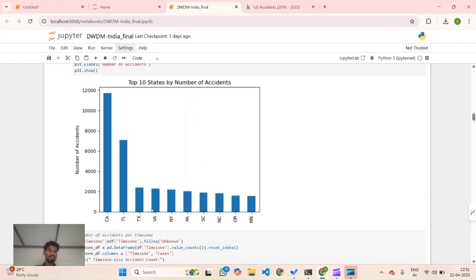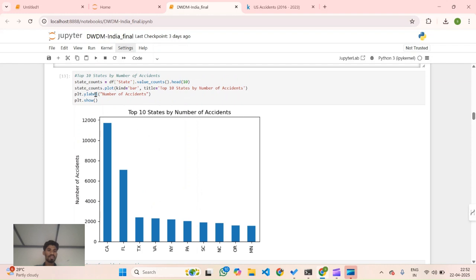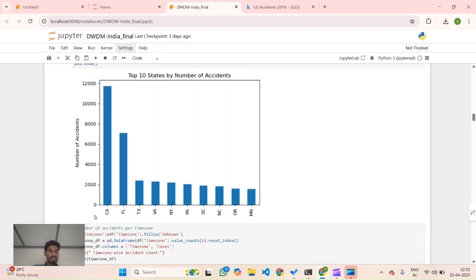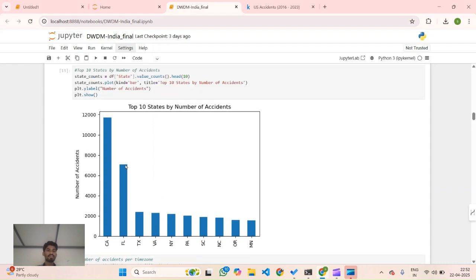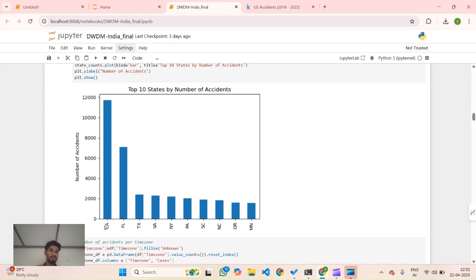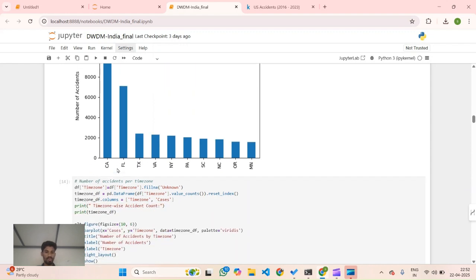Now we can select the states. In the US there are more than 50 states, but we are giving the top 10 states which have the highest number of accidents. If you pass the parameter 10 to head, it will give the first 10 values in descending order. See California, Florida, Texas, New York, Massachusetts. These states have the highest number of accidents, with California recording the most, 12,000, and Florida approximately 7,000.